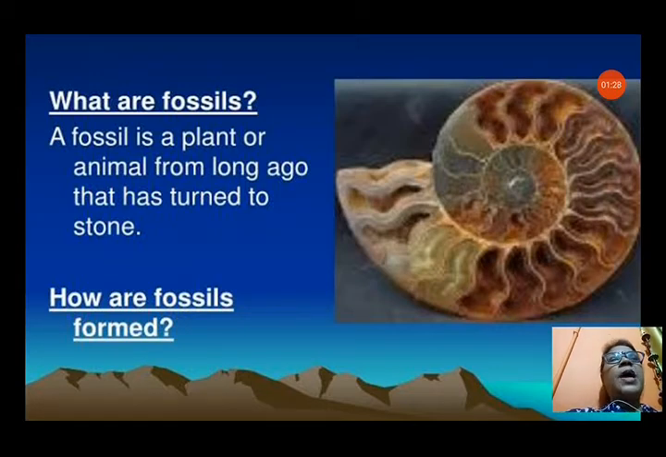A fossil is a plant or animal from long ago that has turned to stone. How are fossils formed? That is the next question. That means a fossil may be a plant or animal that has turned into stone after thousands of years, buried inside the rocks.